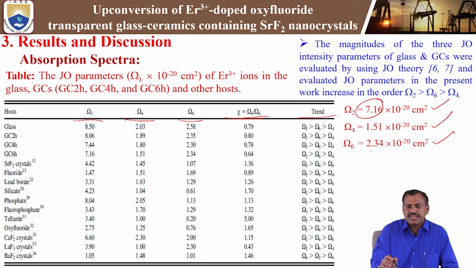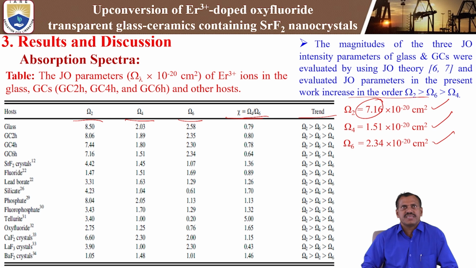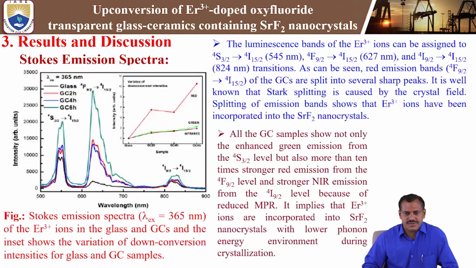That shows the magnitude of the JO parameters. The evaluated JO parameters in the present work increase in the order of omega 2, omega 6 and omega 4. So omega 2 shows the highest value. That is why it exhibits the covalent nature and asymmetry nature around the 3 parameters of the erbium-3+ doped oxyfluoride transparent glass ceramics containing transparent fluoride nanocrystals.